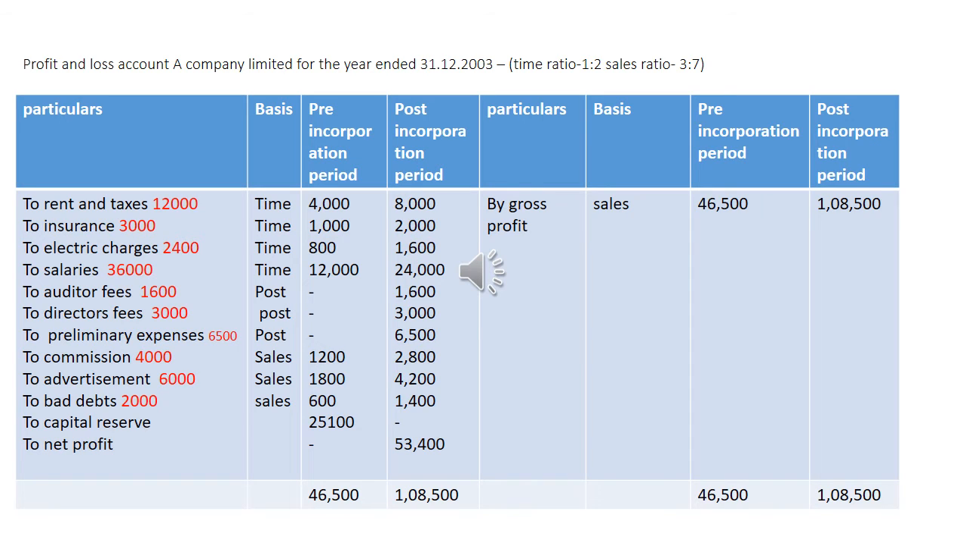Put the heading Profit and Loss Account of A Company Limited for the year ended 31st December 2003. On the debit side, particulars, basis, pre-incorporation, post-incorporation. On the credit side, particulars, basis, pre-incorporation and post-incorporation. On the debit side, we have to write all the expenses. First expense, rent and taxes. Amount is 12,000. It is divided on the time ratio.